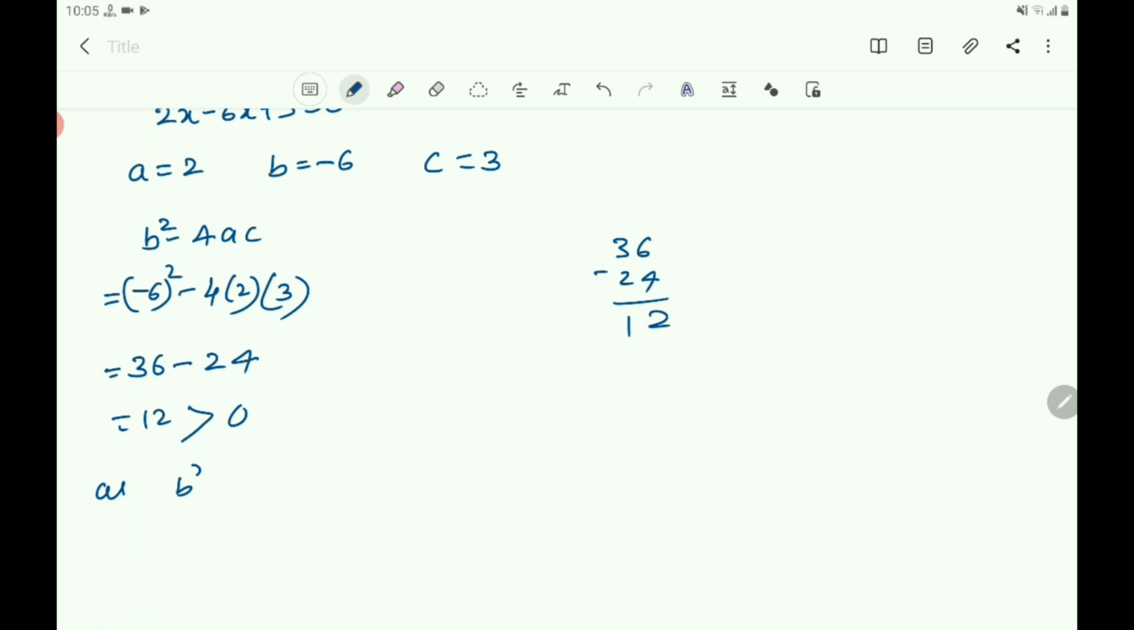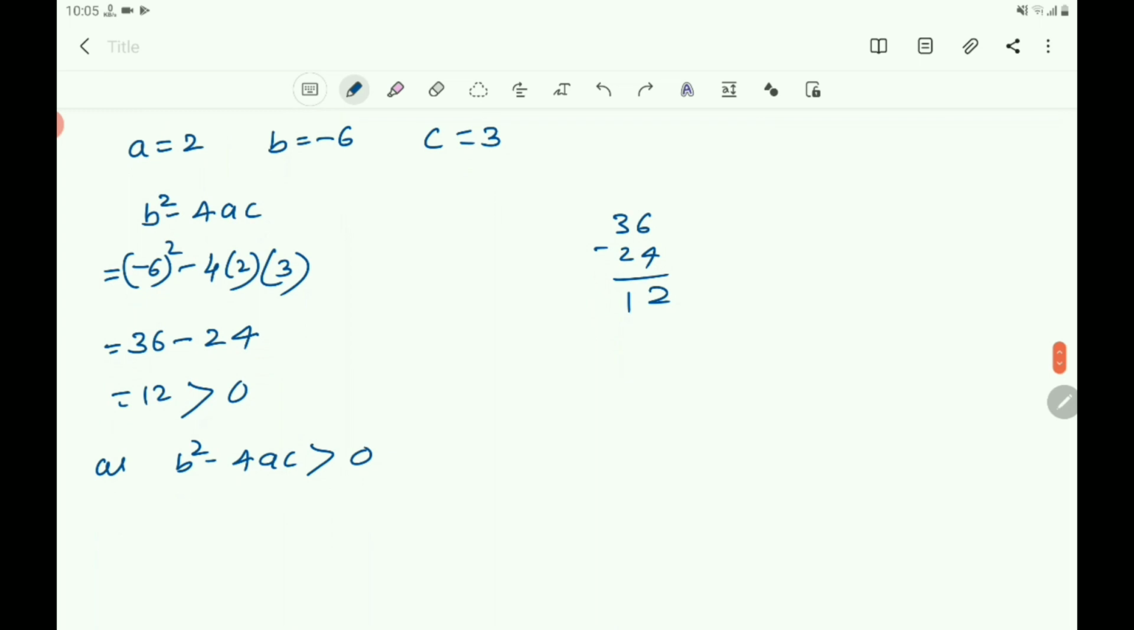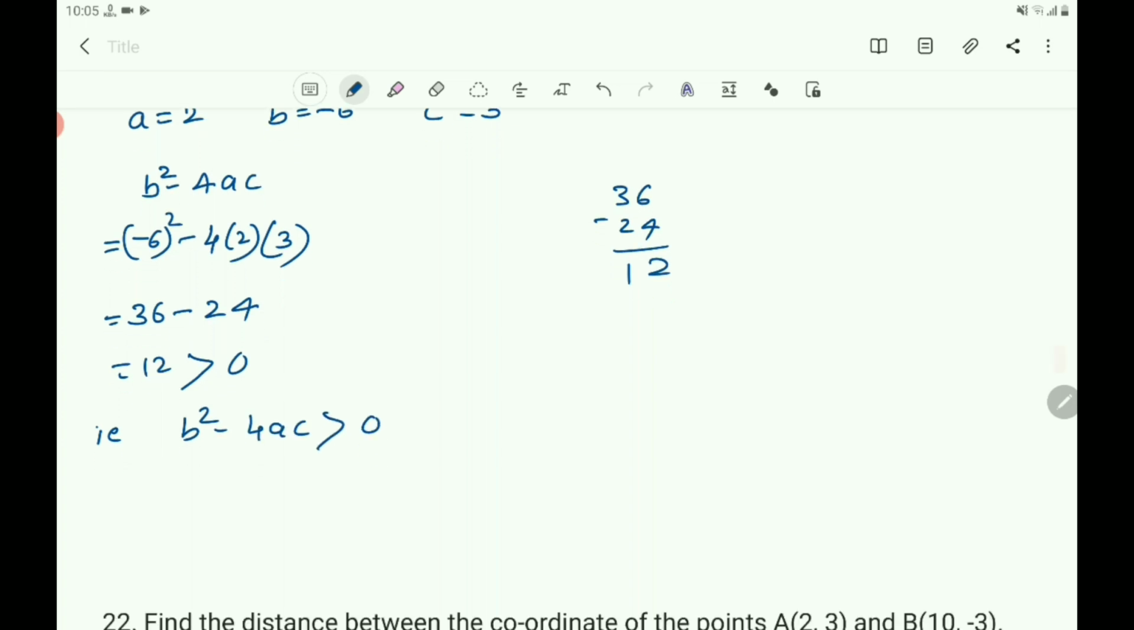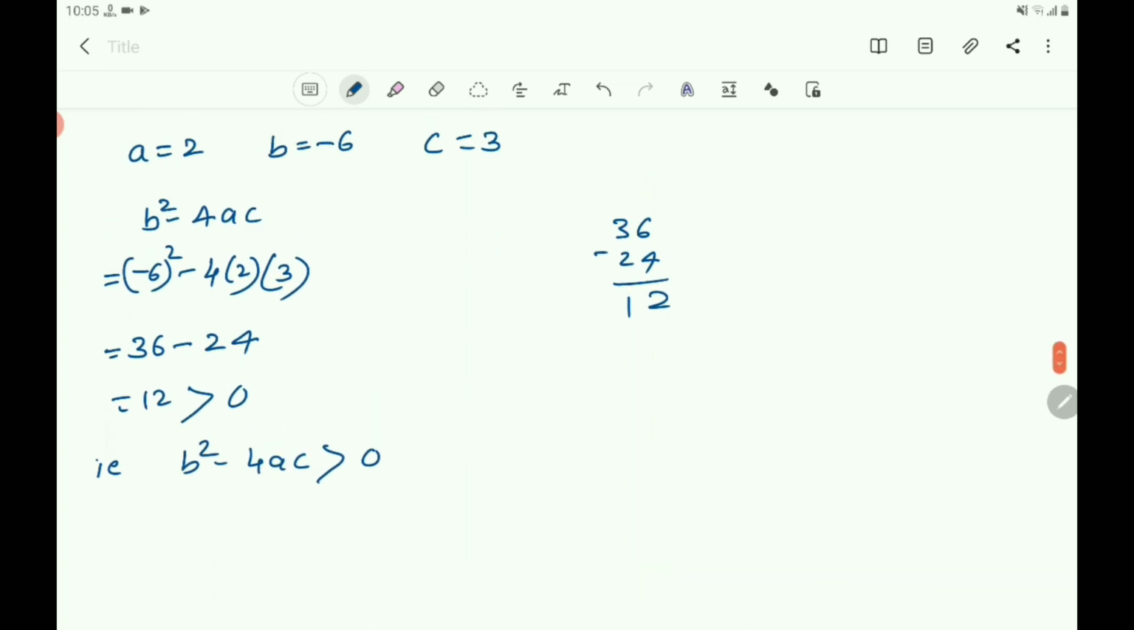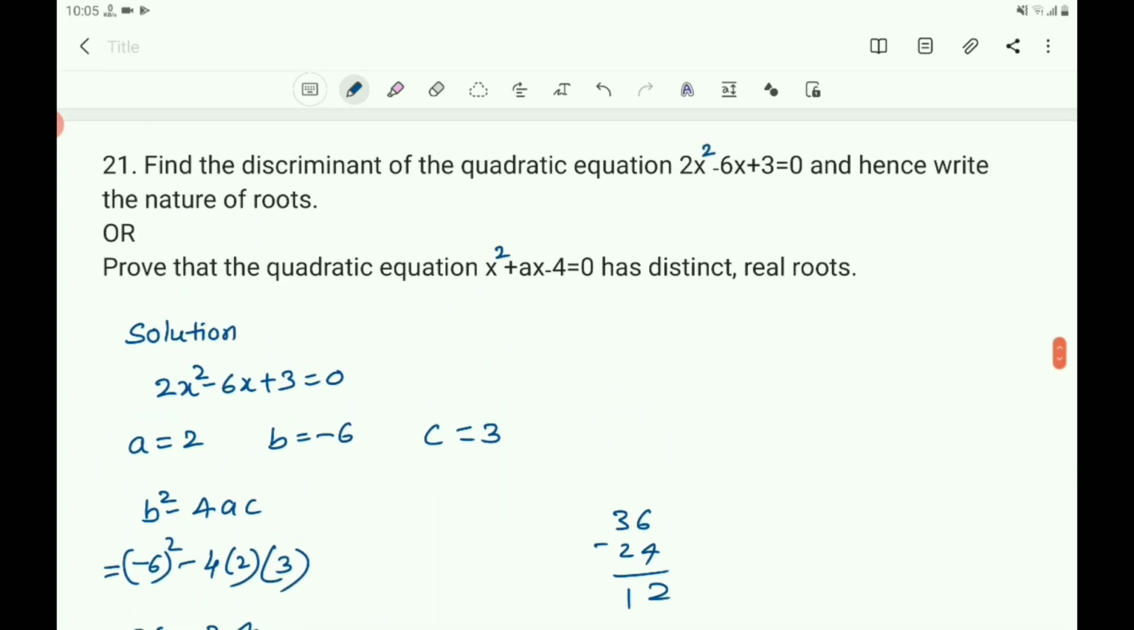As b square minus 4ac is greater than 0. Here 12 is greater than 0 means b square minus 4ac is greater than 0. So you write that, b square minus 4ac is greater than 0. Therefore, as b square minus 4ac is greater than 0, it means the roots are real and distinct.